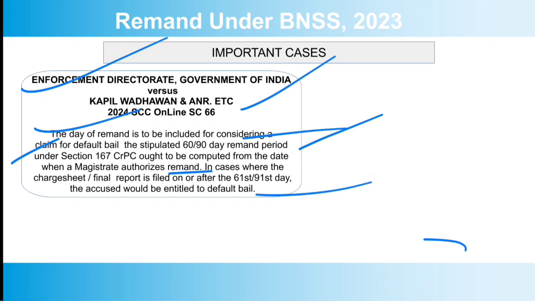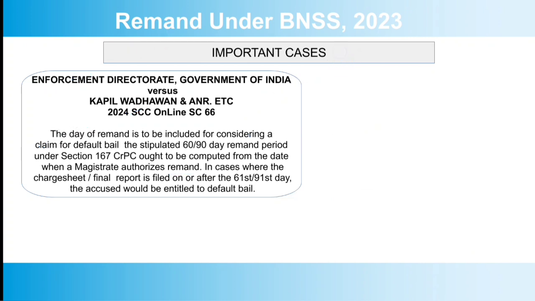So earlier, the judgment of the Honorable Apex Court was that the day on which the remand order is passed should be excluded for computation of the time period of 60-90 days, but that has been overruled now. The day of passing the order of remand should also be counted, included in computing the 60 or 90 days time period. And so this was all about the remand under BNSS.